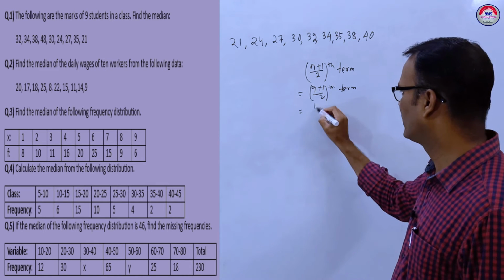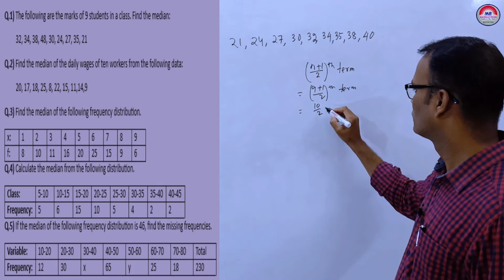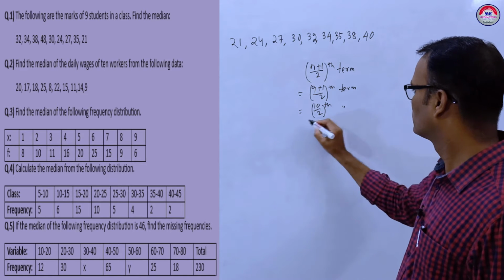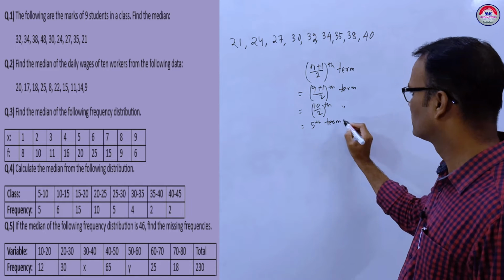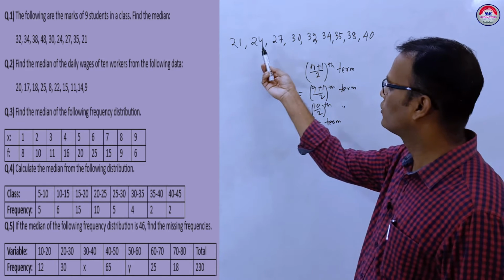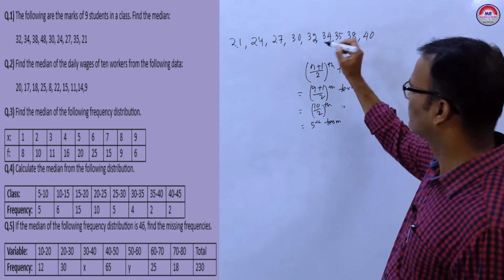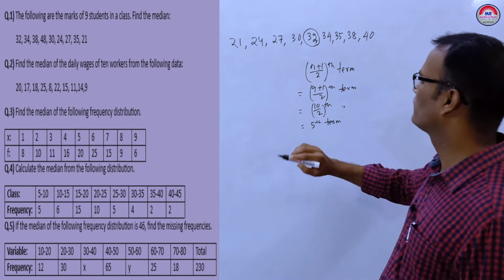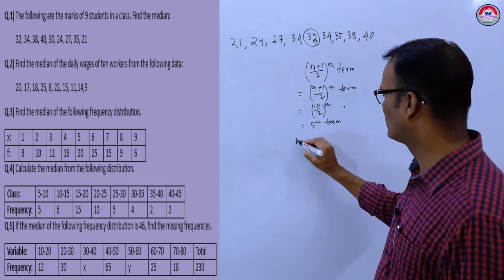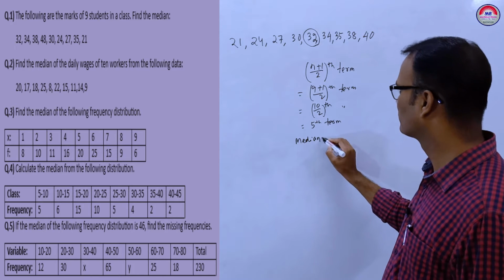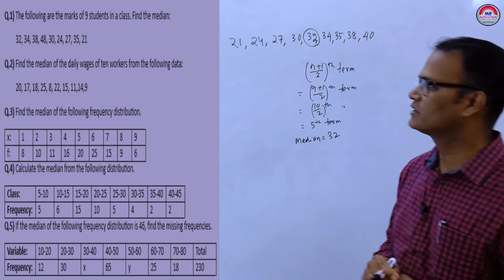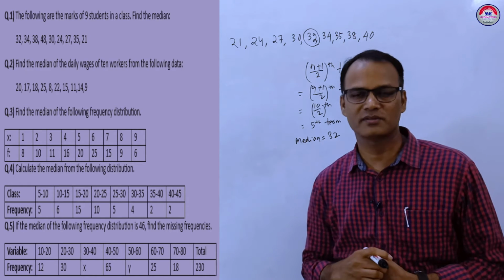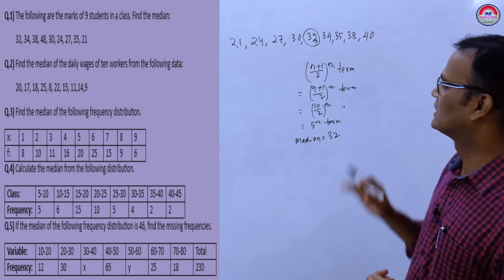So it will be 10 by 2, which means the 5th term. 1, 2, 3, 4, 5. So 32 is the median. So median is equal to 32. This is the first answer.